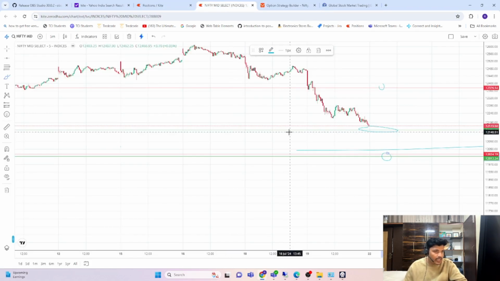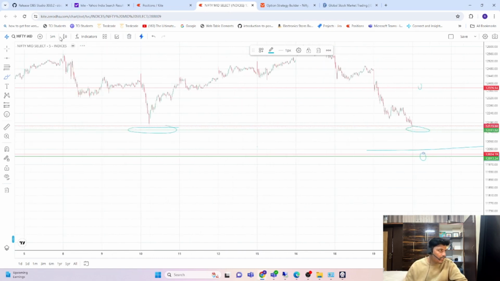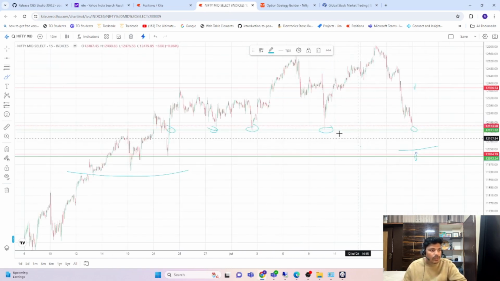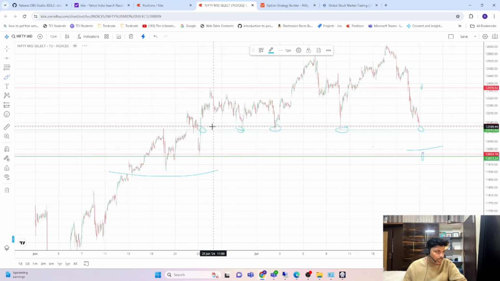And coming to the chart, like this is the chart. Currently 12,150 is a very good support, because whenever the market comes, it will bounce back from this level.